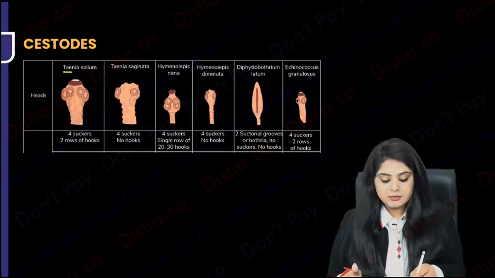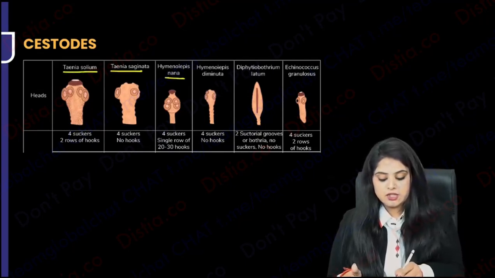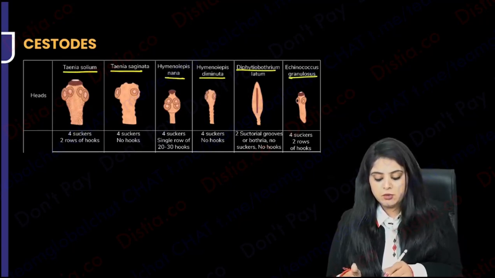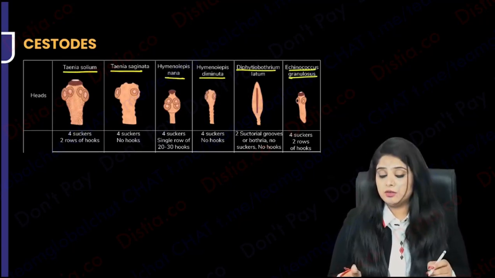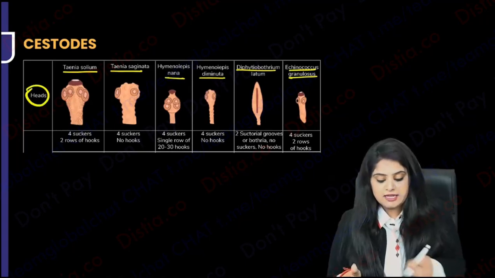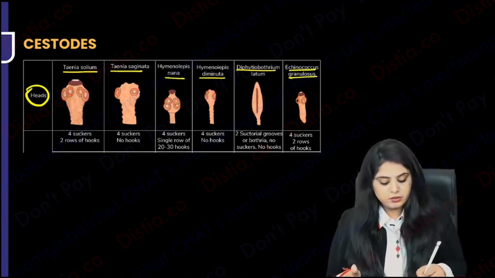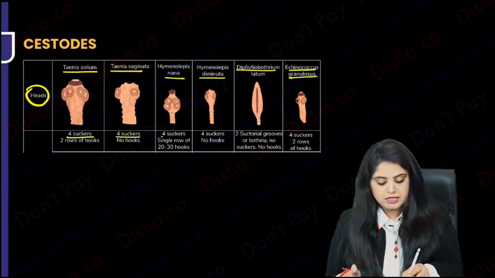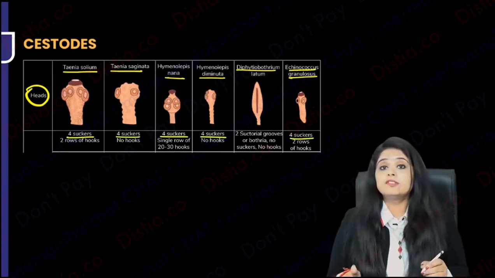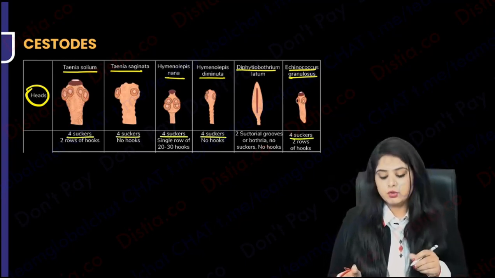I can see their names: Taenia solium, Taenia saginata, H. nana, H. diminuta, Diphyllobothrium latum and Echinococcus granulosus. If I look at their head end, in all of them I can see there are some round structures, right? All of them have round structures, and these are known as suckers. So all of them, for attachment, have got 4 suckers. Which organism does not show you a sucker?